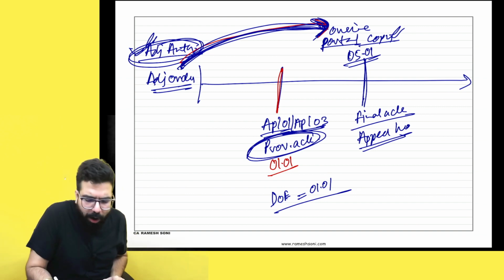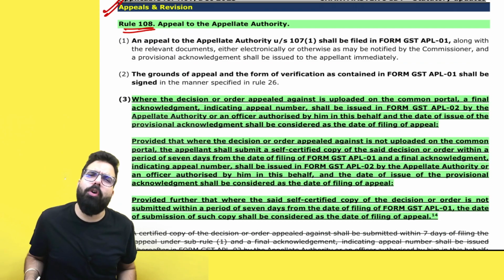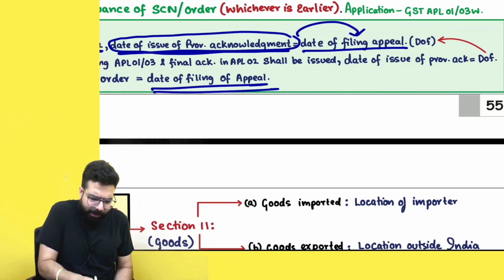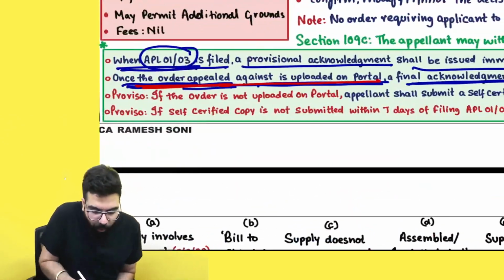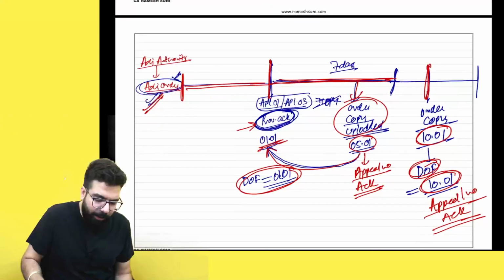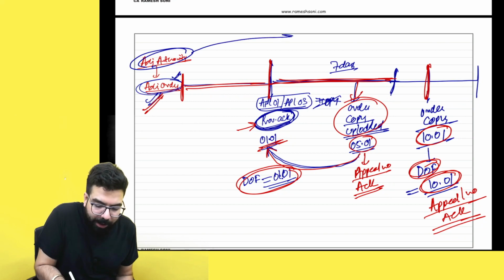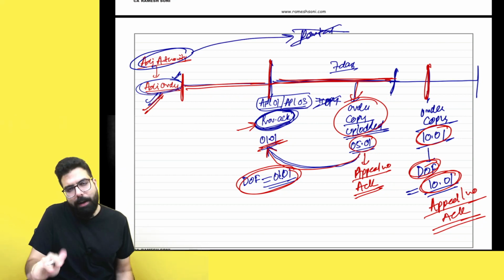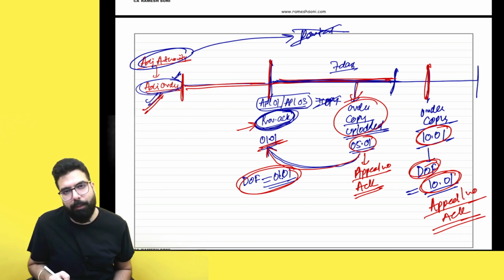But sir, for those places where they are not uploading a copy online, they are telling, if the order copy is not uploaded on the portal, then the old thing will remain. So if the adjudicating authority is not going to upload the order copy on the portal, then in that scenario, you have to submit the order copy within 7 days.